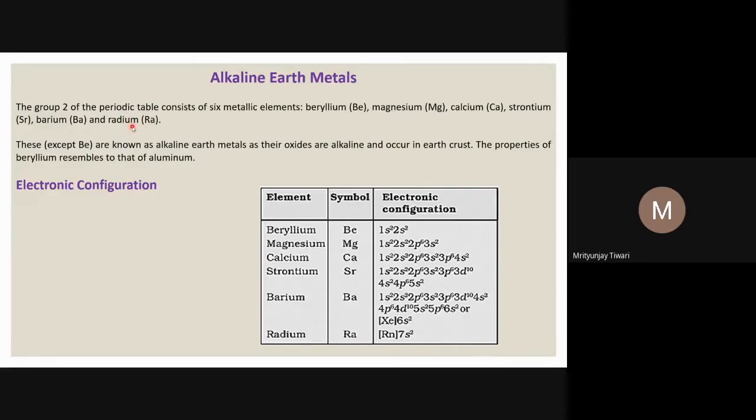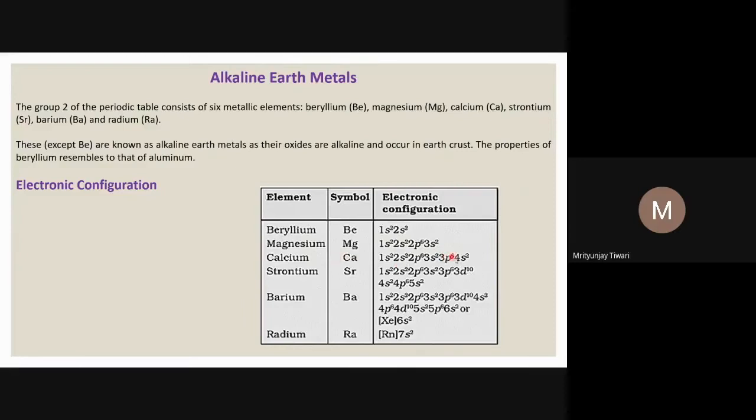Radium is radioactive, so usually its chemistry is not in our syllabus. So if you look at the electronic configuration of these alkaline earth metals, the group 2 general electronic configuration will be ns2, means the electronic configuration of one noble gas and then ns2. And how do we know this? 1s2, 2s2 for beryllium, and 1s2 is helium. So the electronic configuration of helium and 2s2. Then magnesium, 1s2, 2s2, 2p6. Up to here, it is the electronic configuration of neon. So one can write neon, then 3s2.